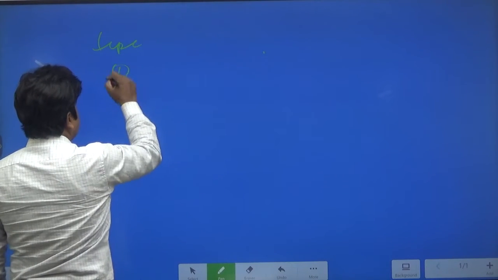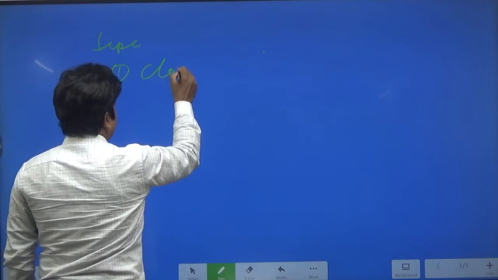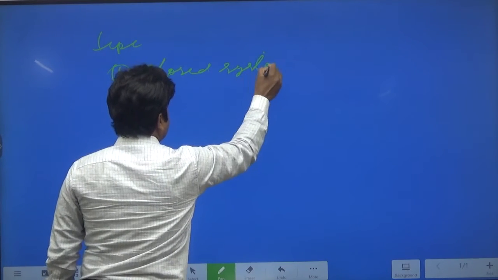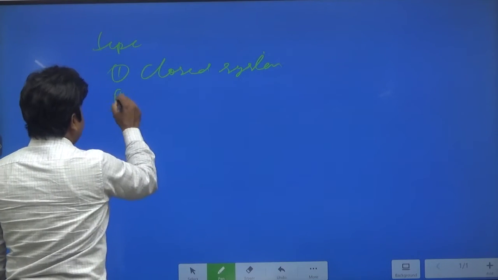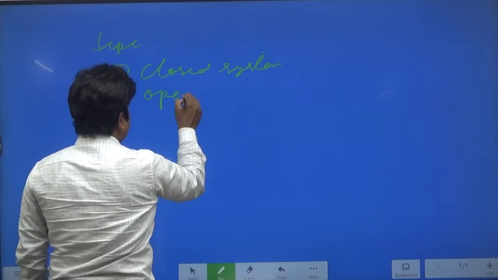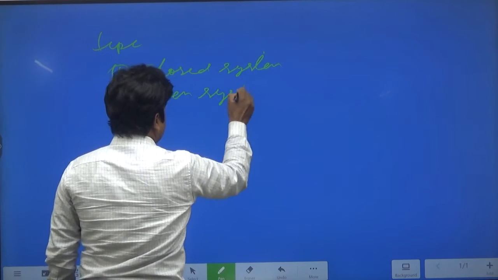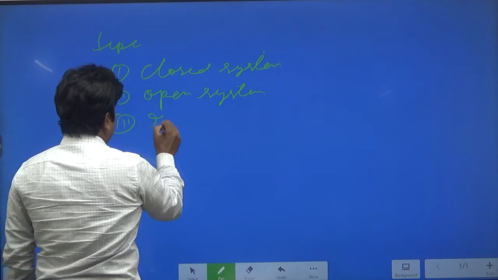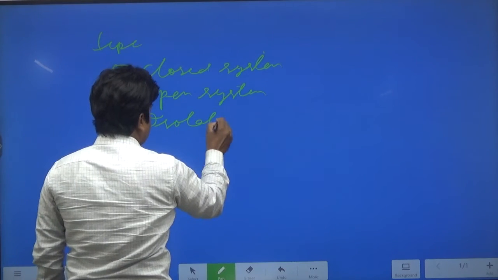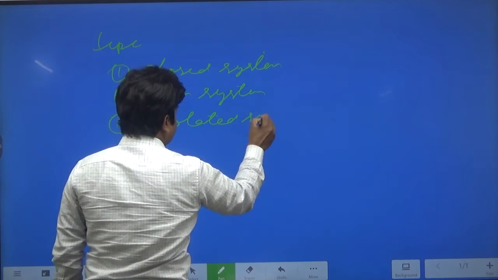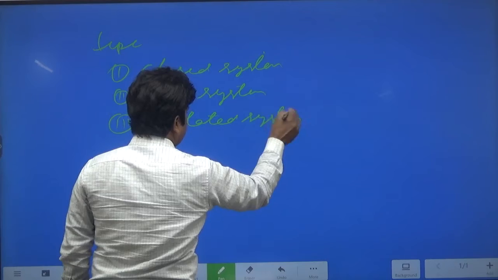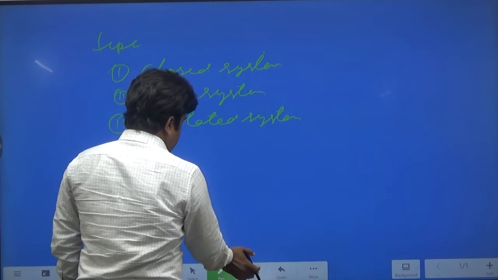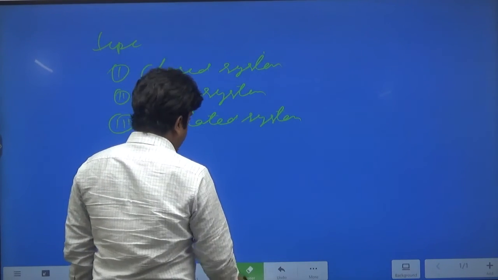First is the closed system, then second is the open system, and third type of system is the isolated system. We can understand these types of systems with the help of some examples.